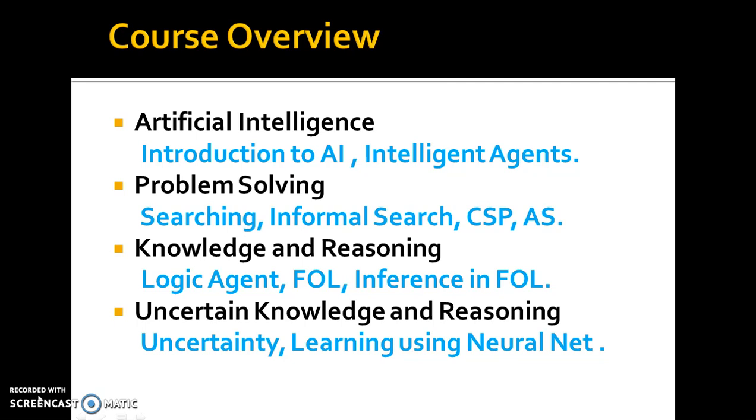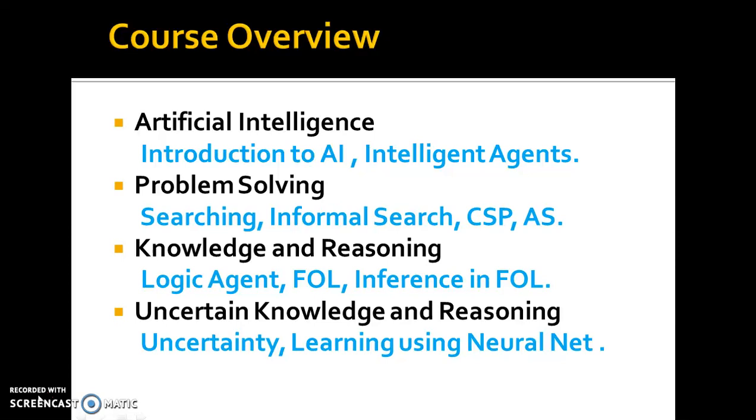Course overview. This course is divided into three units, but I have just reflected here the important topics like artificial intelligence, problem solving, knowledge and reasoning, uncertain knowledge and reasoning. So in artificial intelligence, we'll be discussing the introduction to artificial intelligence, different types of intelligent agents and their architecture, and problem solving. In that, searching: there will be informed search, uninformed search, where we'll be using heuristics, etc. Constraint satisfaction problem, CSP, adversarial search, etc.